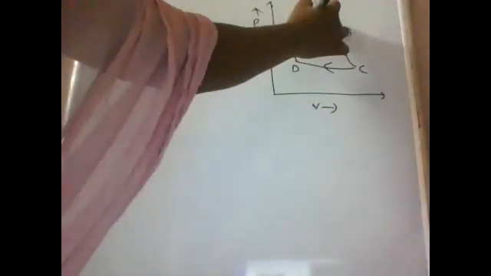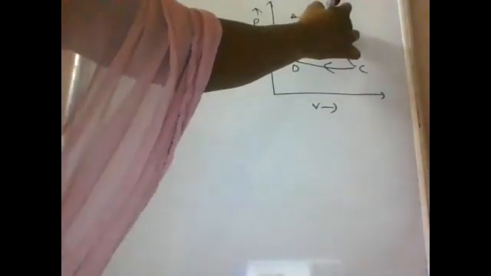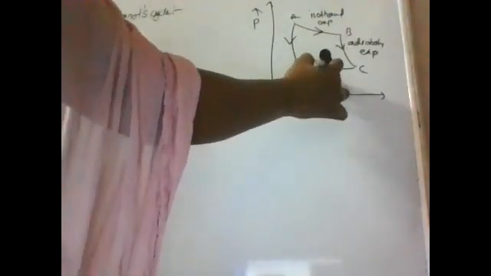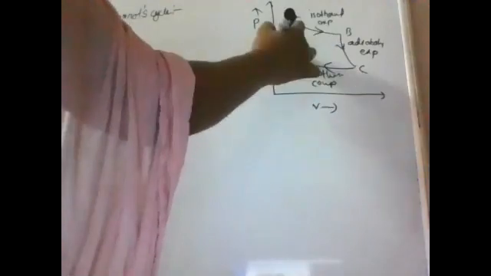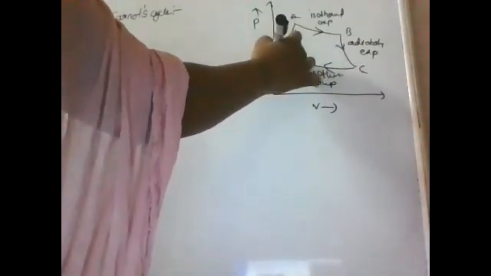So here this is the isothermal expansion, this is adiabatic expansion, this is isothermal compression, and this is adiabatic compression.